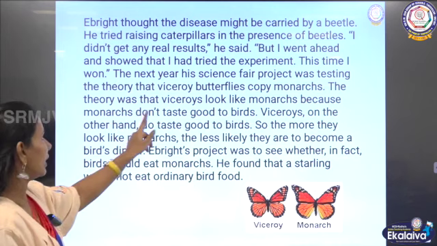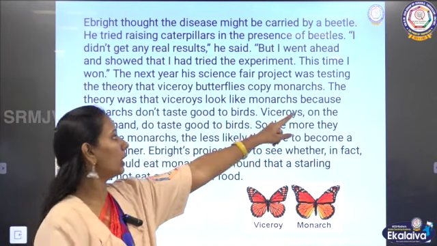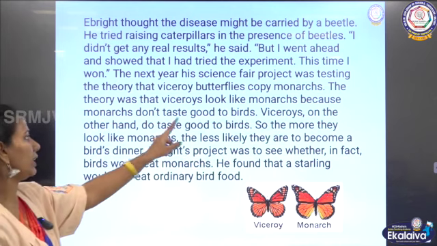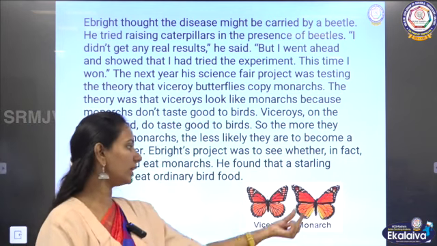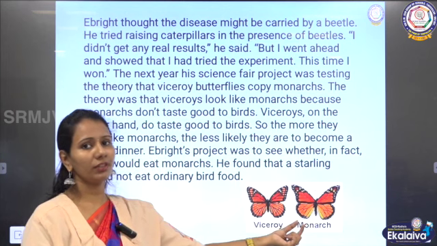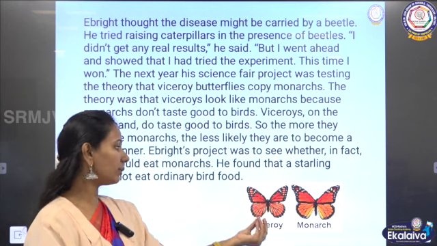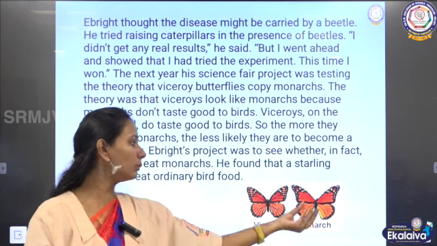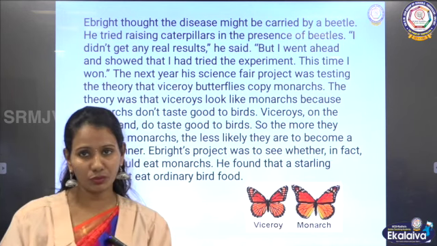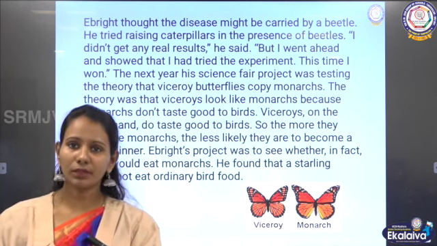The theory was that viceroys look like monarchs because monarchs don't taste good to birds. Viceroy butterflies look like monarch butterflies, and the reason the viceroy behaves like a monarch butterfly is that the monarch butterfly doesn't taste good, it doesn't taste appealing to a bird.